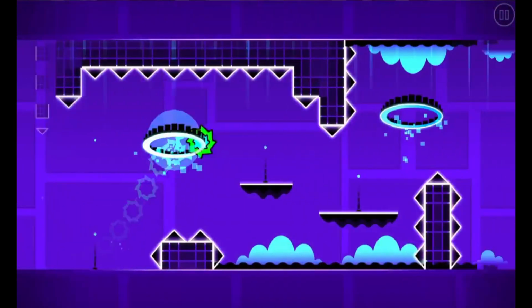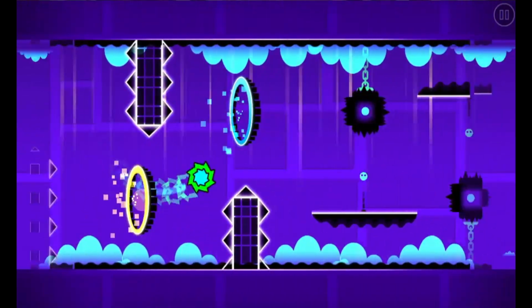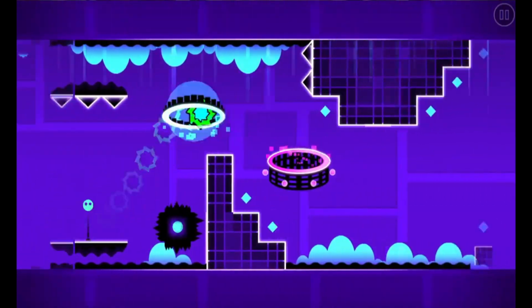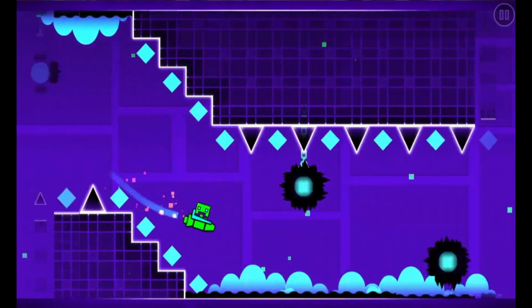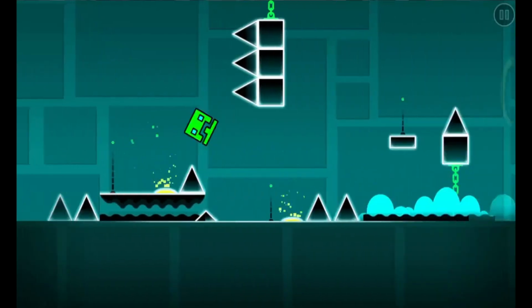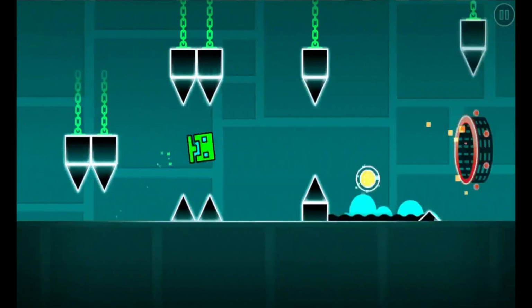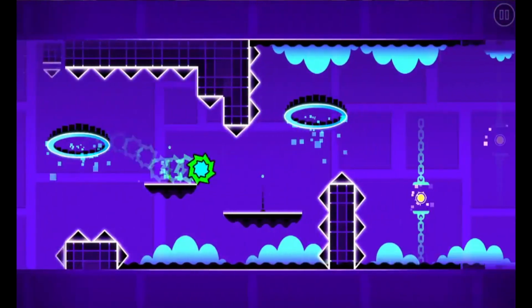Before 1.3, everybody would always use the standard blocks and just move them around in ways so that they could make art out of it, but this made it so that people could more easily, not completely easily, but more easily make words or signs in the level to tell people where to go.